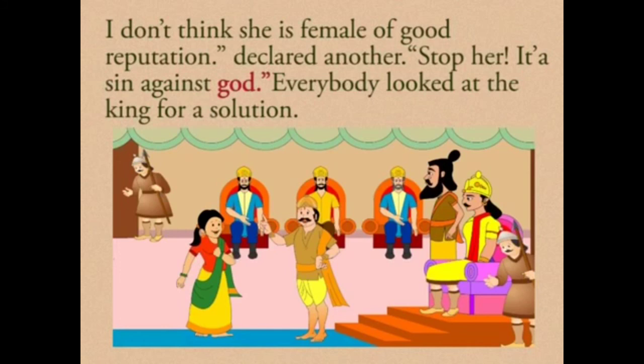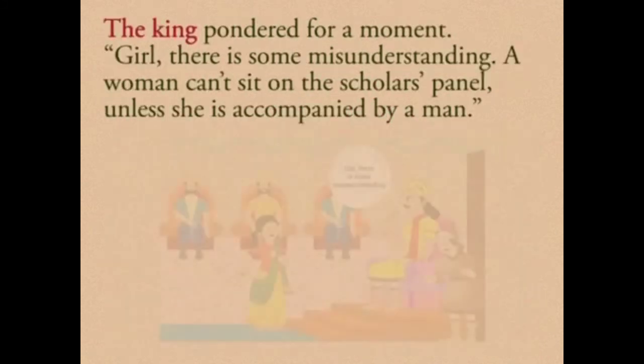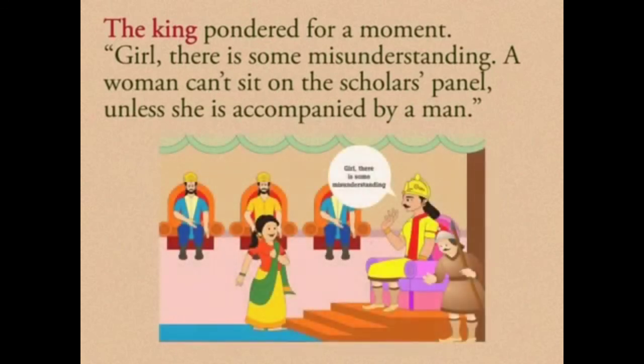Everybody looked at the king for a solution. All the people in that audience were looking at the king. The king pondered for a moment, thought for some time, and then said to the girl, "Girl, there is some misunderstanding.